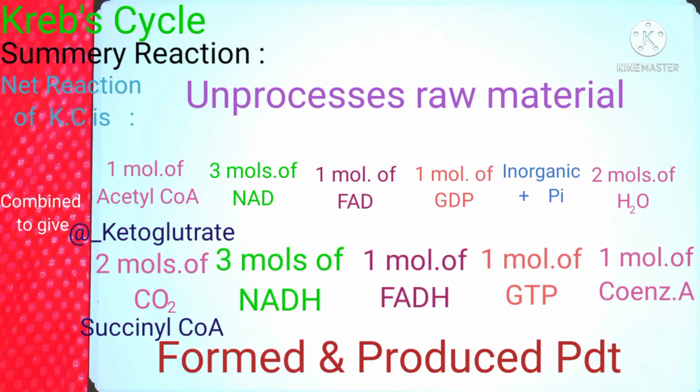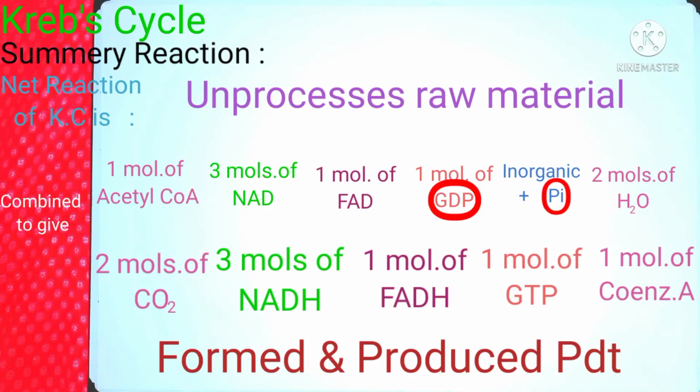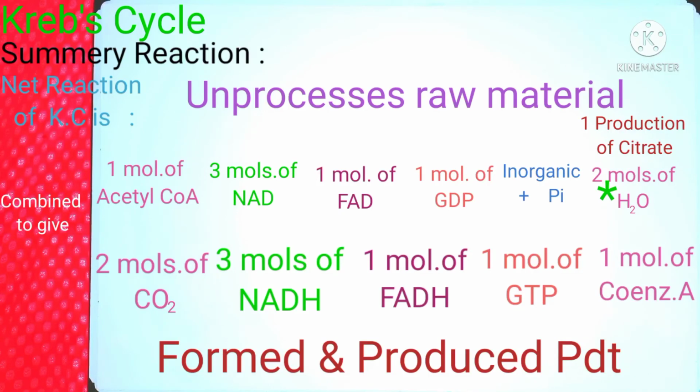As I described to you recently, one coenzyme A is generated during the alteration of succinyl CoA to succinate, where succinyl CoA removes the coenzyme A, and one molecule of GDP combines with one molecule of inorganic phosphate and leads to the production of one molecule of GTP. Two water molecules are also absorbed, one in the production of citrate and the other in the hydration of fumarate.